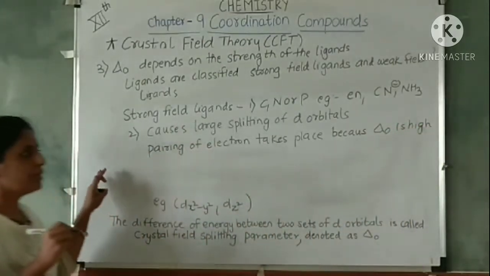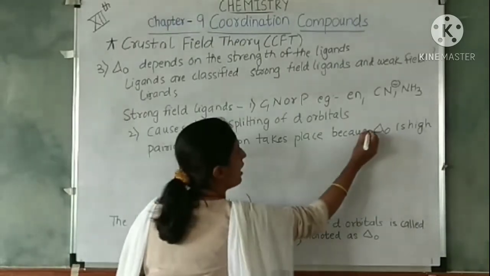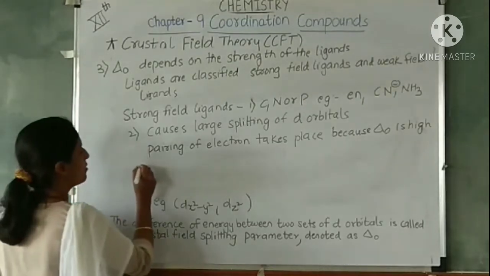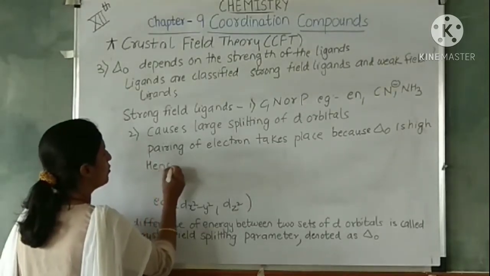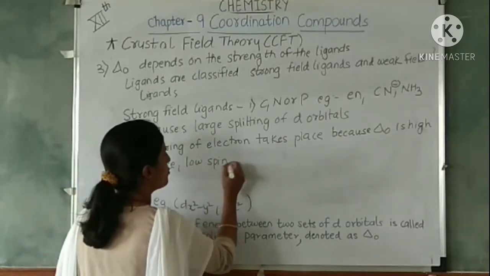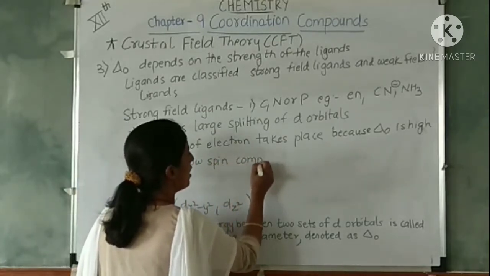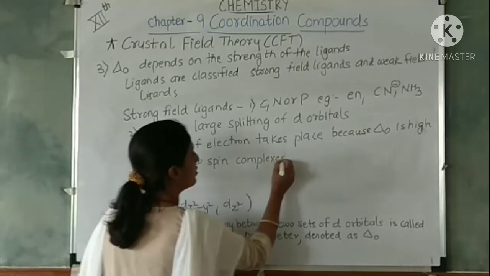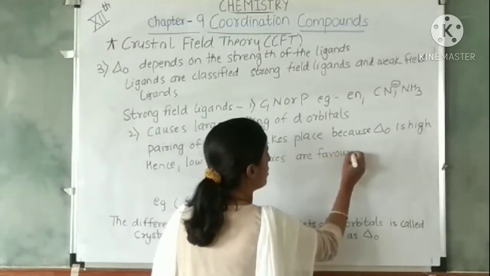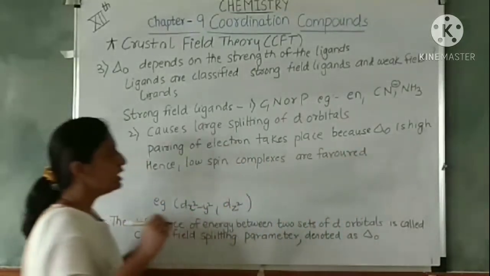Because delta O is high, pairing of electrons takes place and hence low spin complexes are formed, or favored, by strong field ligands.